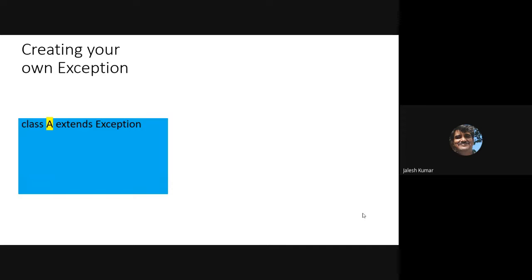Let us consider one class A. Wherever you wanted to create your own exception, that class should extend Exception. This is the first important point. You have to write extends. Extends means some class you are inheriting. Which class are you inheriting? The Exception class. The class where you wanted to create your own exception should extend Exception. That means it should inherit the Exception class.